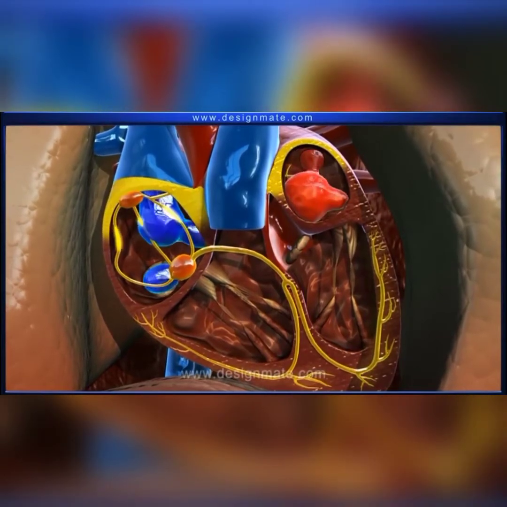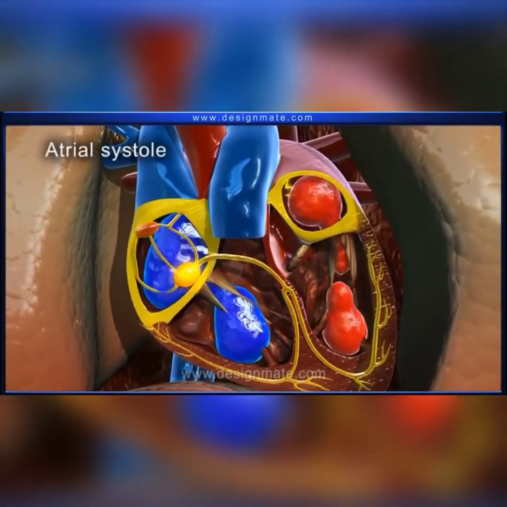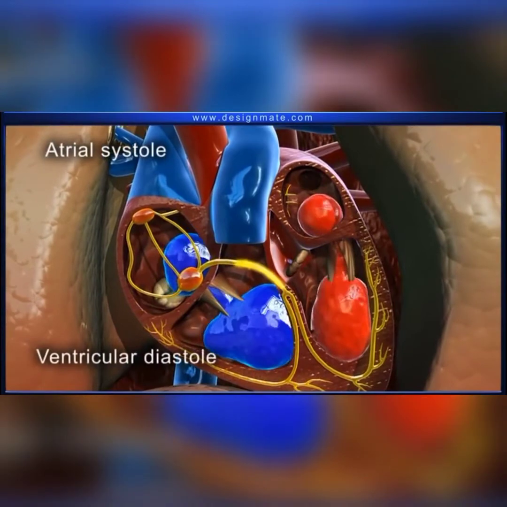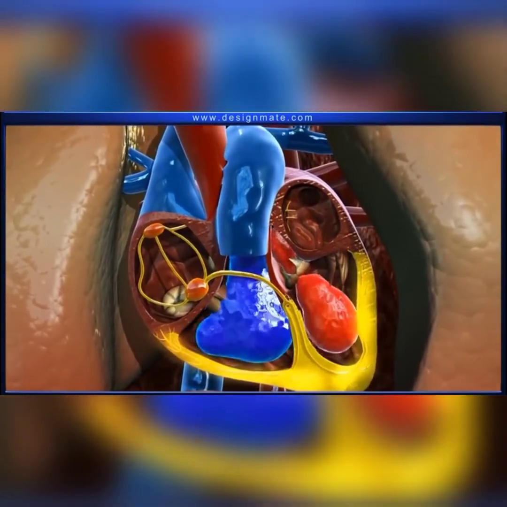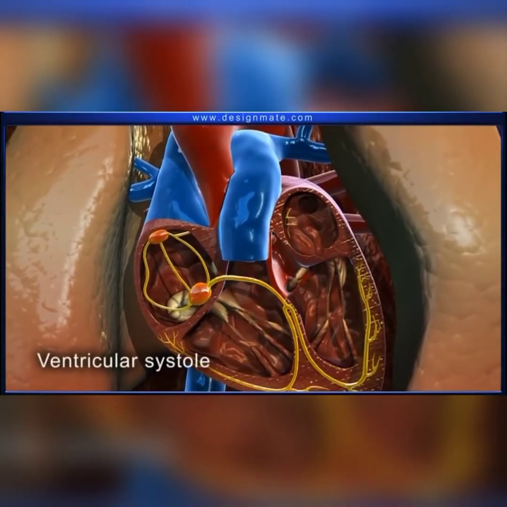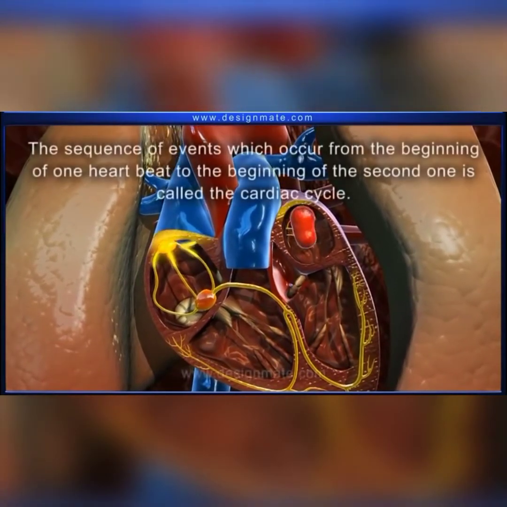Contraction of atria is called atrial systole. At this time, the ventricles are in diastole. Then when the ventricles contract, it is known as ventricular systole, and the atria are in diastole.